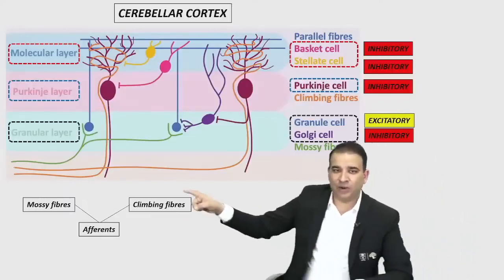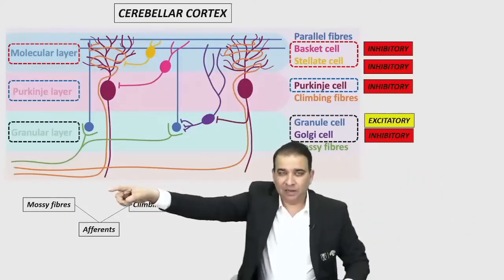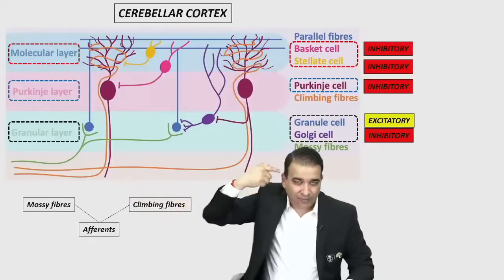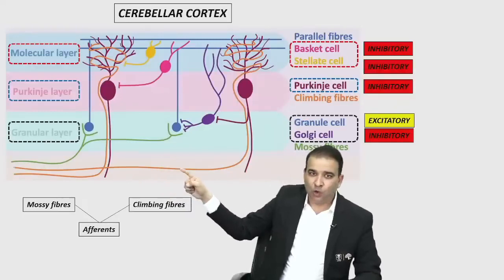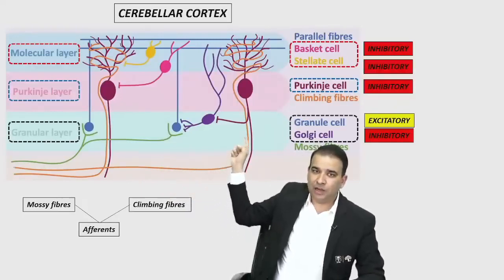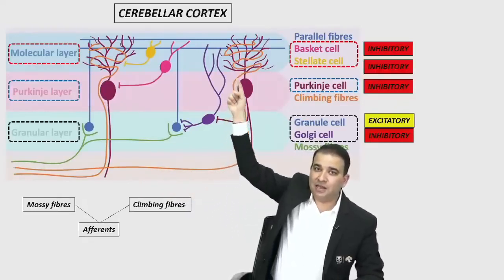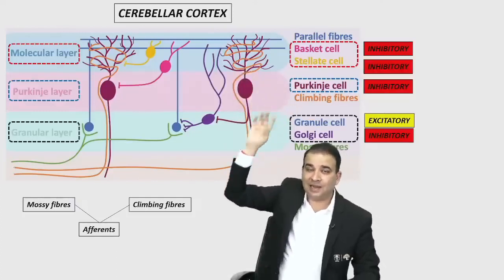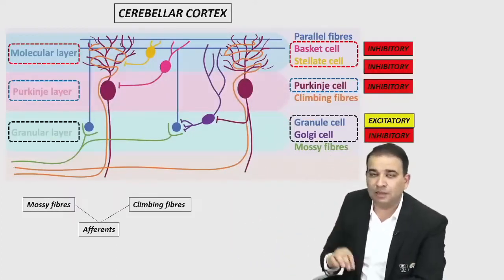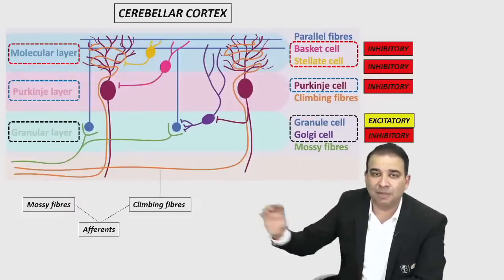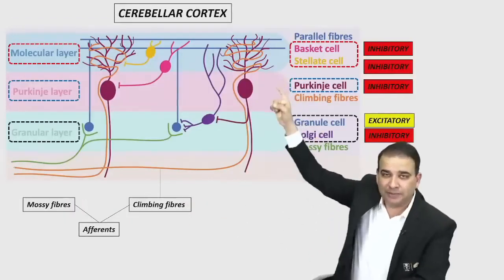Now the climbing fiber, look at this. This white matter bundle, जो कि बाहर से आएगा, it will come from outside, from the brainstem, enter the cerebellum, from the white matter, goes into the grey matter, and keep going into the grey matter, and reaches directly to the Purkinje cells, guys. It directly makes a synapse with the dendrites of Purkinje cell, and that's why we call them the climbing fibers, because of their climbing capability. They can climb to the topmost layer.